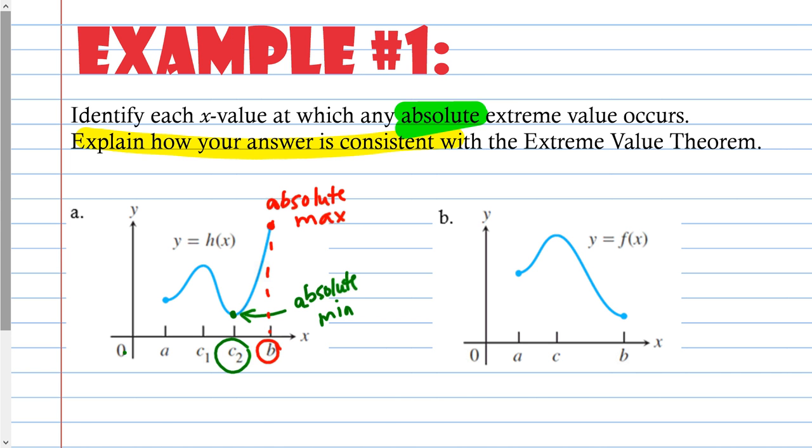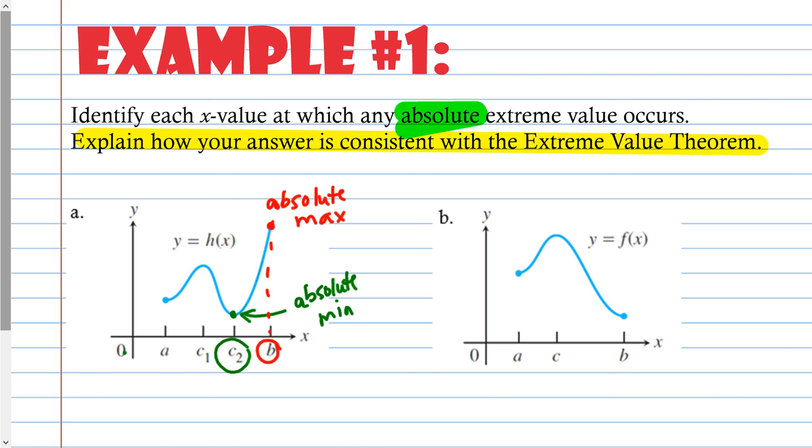So explain how your answer is consistent with the extreme value theorem. Now, the extreme value theorem said if f is continuous on a closed interval, then f has both a minimum and a max. If you look at A, it is continuous from A to B, which is a closed interval, and it does, in fact, have a max and a min.